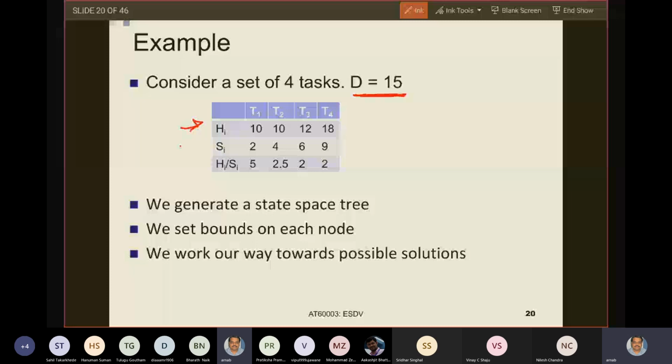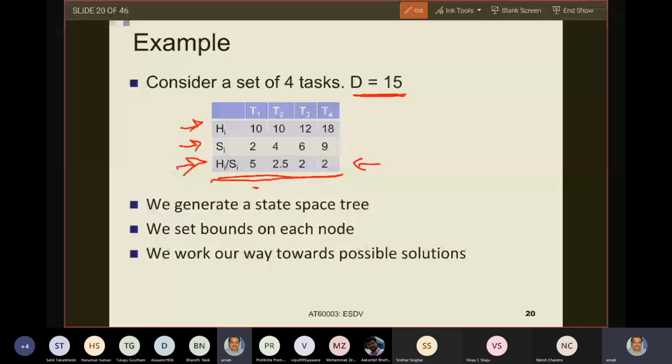If T2 is implemented in hardware, it will consume 10 units of area. If T2 is implemented in software, it will consume 4 units of execution time. Similarly for T3 and T4. Without loss of generality, I have ordered these tasks in the order of their decreasing HI by SI values. So for task T1, the HI by SI value is 10 divided by 2, 5.